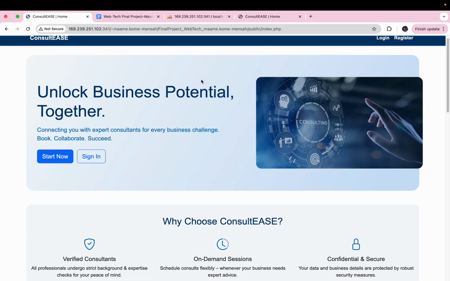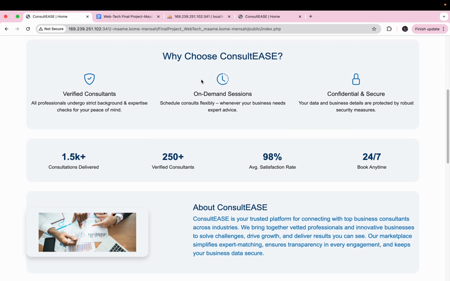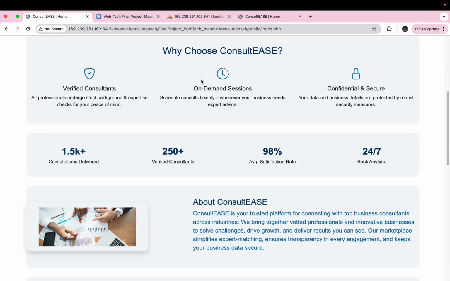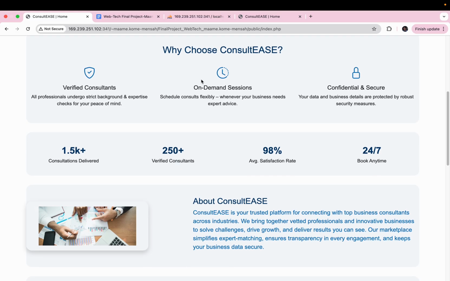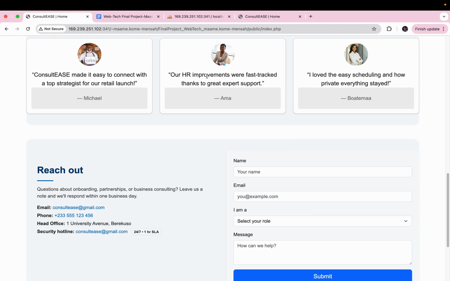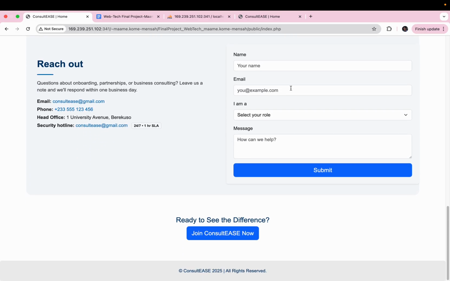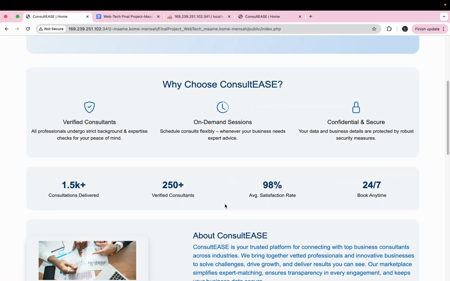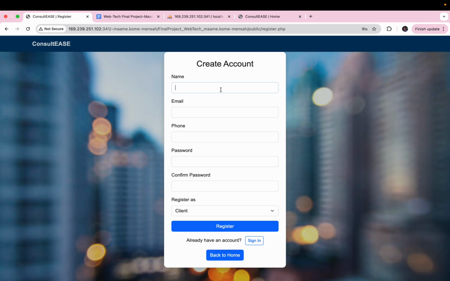my company's consultants on, and then clients can request meetings with consultants, message them, can view feedback from consultants, and can also have an AI chat box just to ask about how to use the platform. So we have these placeholders for now, and then we have a form just to submit any information on the landing page. Now I already have a user, but let's try registering.